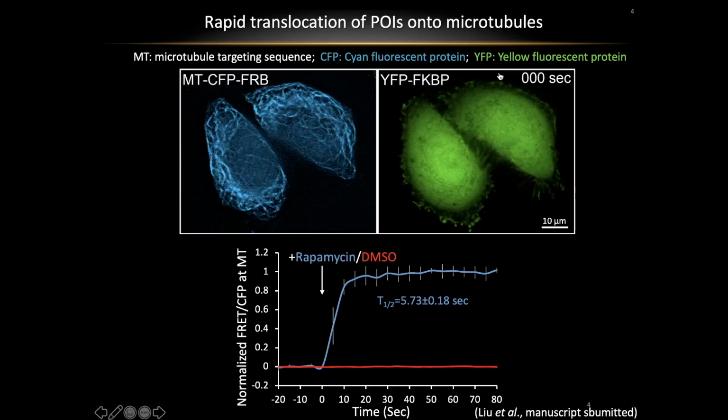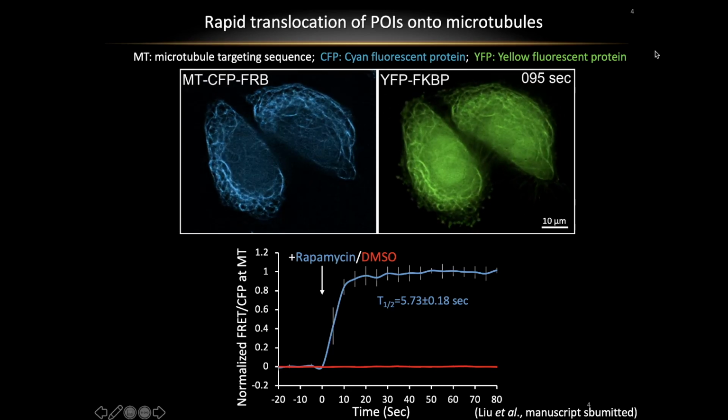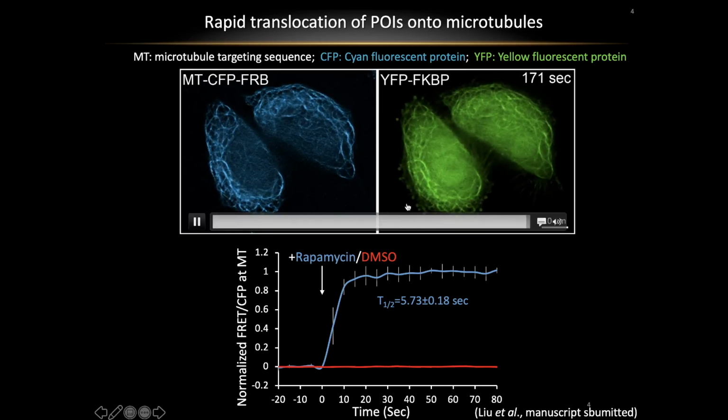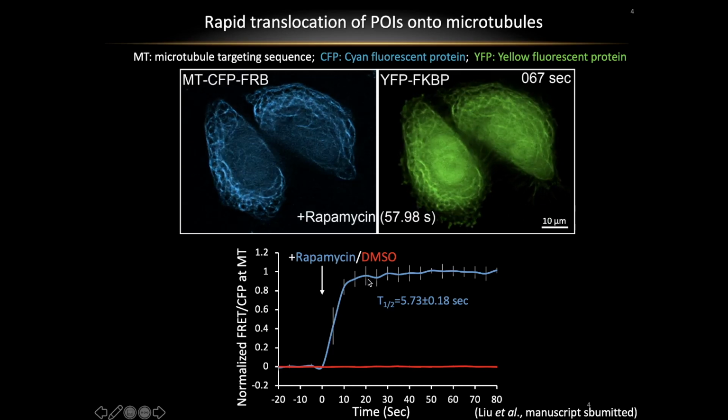Recently we have developed a series of tools allowing us to rapidly translocate our protein of interest from the cytosol onto the microtubule by adding chemical compounds. Adding the chemical compound will translocate this protein from the cytosol onto the microtubule within 5 to 10 seconds, which is super fast.